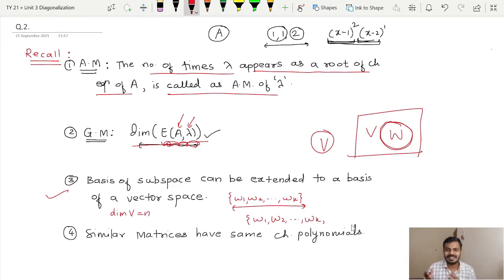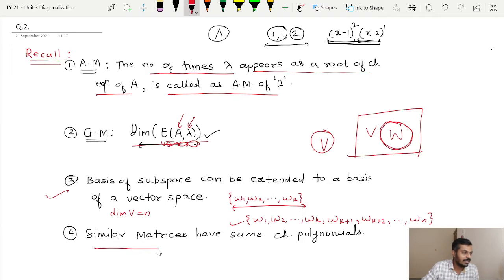Remember, we have already seen examples of this in unit number 1. So I can add a few vectors. Let me call them Wk plus 1, Wk plus 2, and I will go up to Wn. In this way I can always get a basis of V. Remember, there is a standard process to get it, which is already discussed in unit number 1.